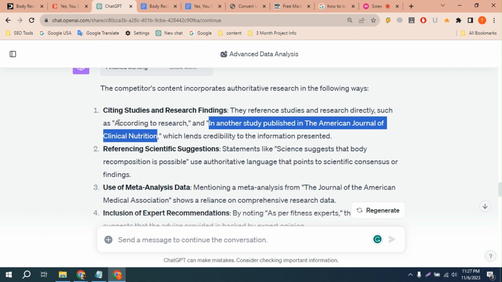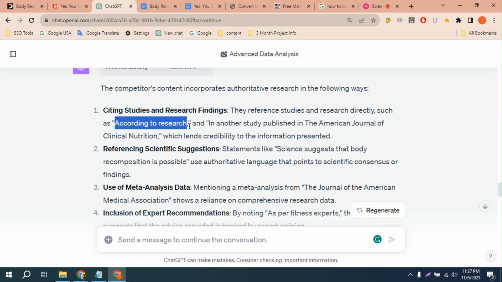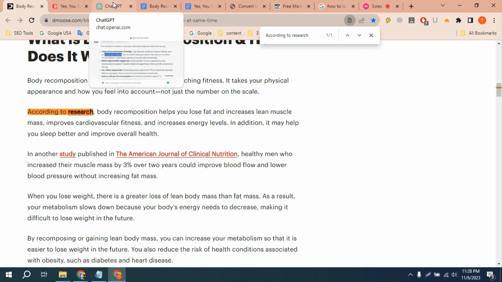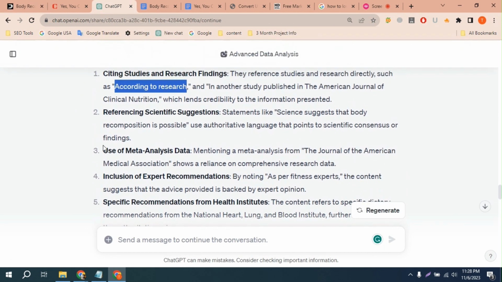Another one it says is "according to research." We will Control F and see this. Yes, it has "according to research." It cited research from a website, as you can see the URL here. So this makes my competitor's content more trustworthy. And actually it would be very difficult for you to analyze all of these things.